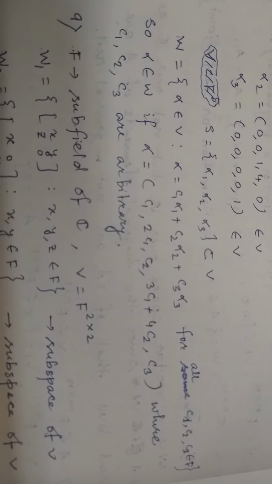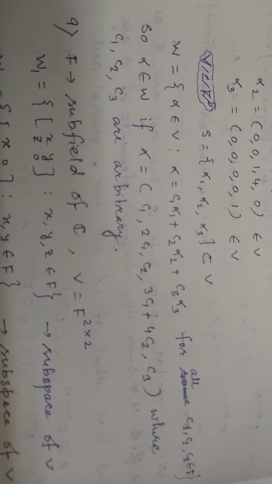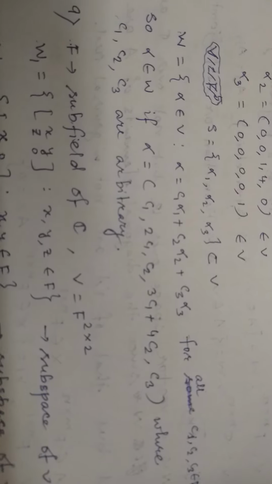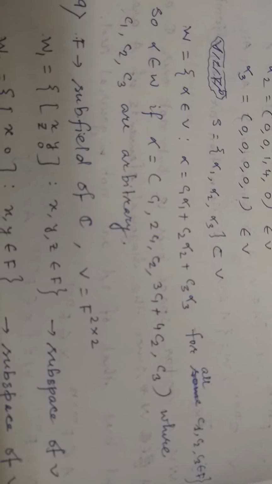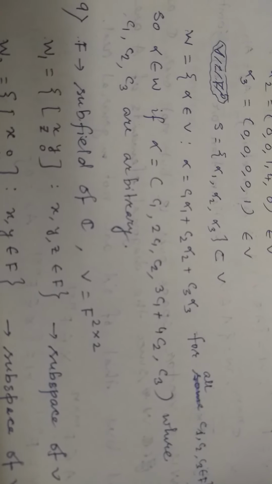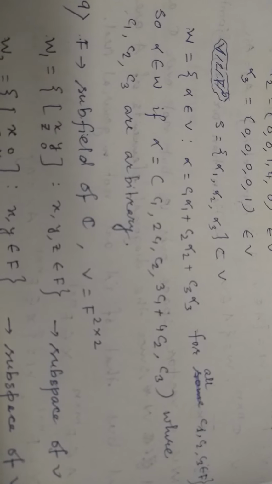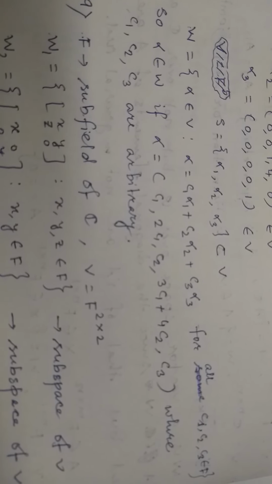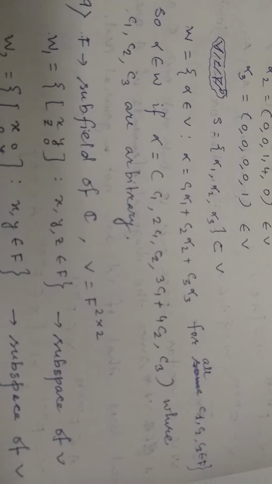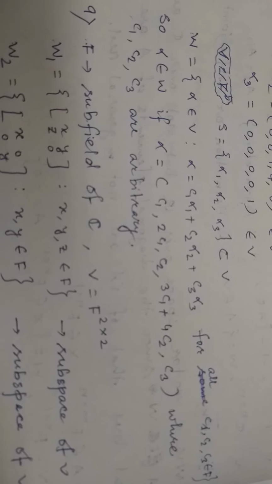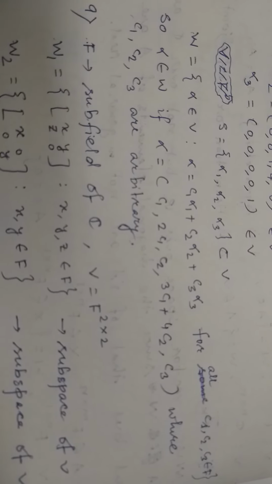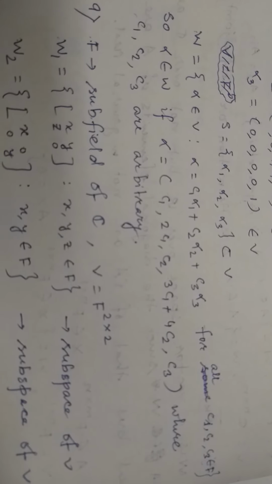Now S is the set containing the three elements alpha 1, alpha 2, alpha 3. So it is a non-empty subset of V. Now we form the space W, which is the collection of all linear combinations of elements of S. That means W equals the set of alpha, where alpha equals C1 alpha 1 plus C2 alpha 2 plus C3 alpha 3, for all C1, C2, C3 belonging to F. That means C1, C2, C3 are arbitrary scalars in F.